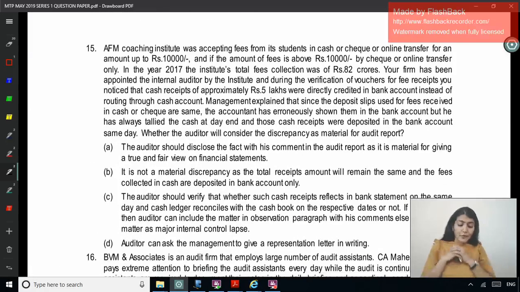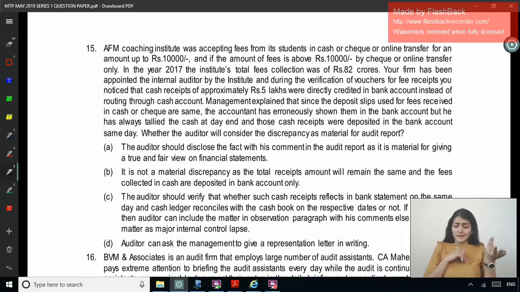Next one. AFM Coaching Institute was accepting fees from its students in cash or check or online transfer for an amount of up to 10,000 and if the amount of fees is above 10,000 by check or online transfer only. In the year 17, the institute's total fee collection was 82 crore. Your firm has been appointed as the internal auditor by the institute and during the verification of the vouchers for fee receipts, you notice that cash receipts of approximately 5 lakh were directly credited in the bank account instead of routing them through the cash account.